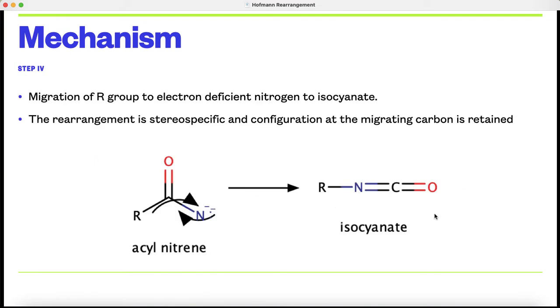In the fourth step, there is migration of the alkyl group from the carbon to the electron deficient nitrogen. In this case, the alkyl group is attached to the carbonyl group. On migration of this alkyl group from the carbon to the nitrogen, there is formation of a single bond between R and nitrogen. The lone pair of electrons on the nitrogen is used to form the bond between carbon and nitrogen. There is formation of a double bond between nitrogen and carbon, and the carbon oxygen double bond remains as it is. This intermediate is also called the isocyanate.